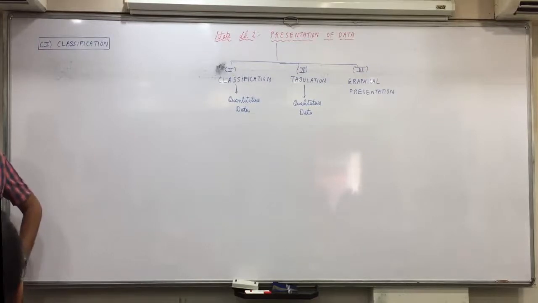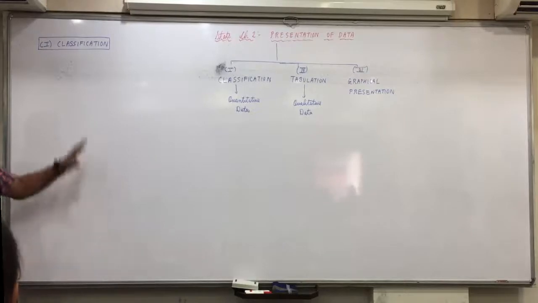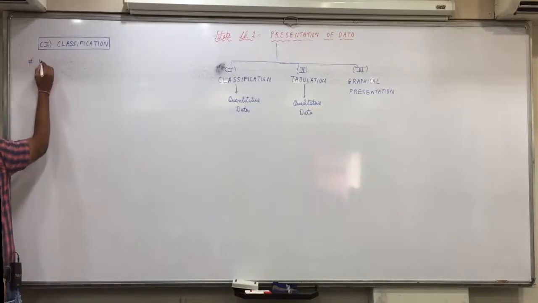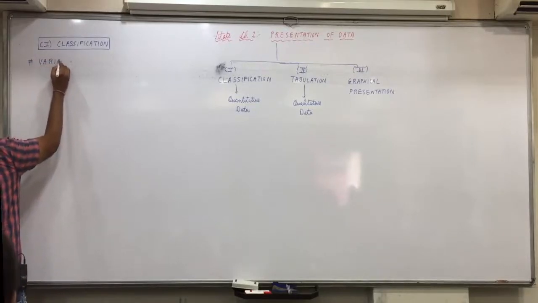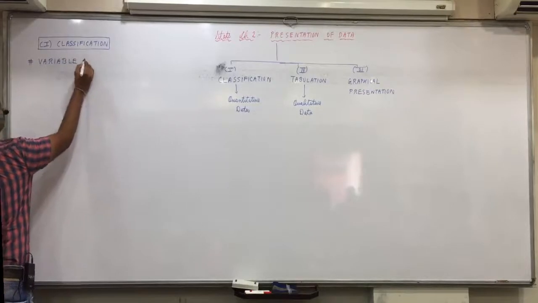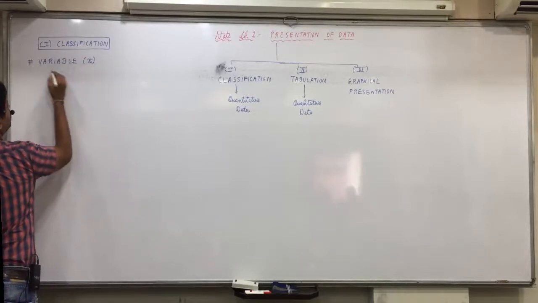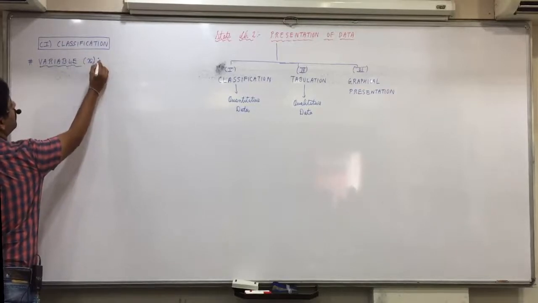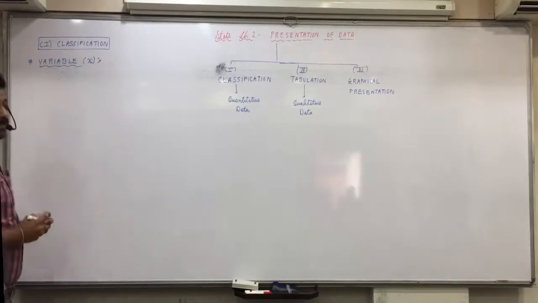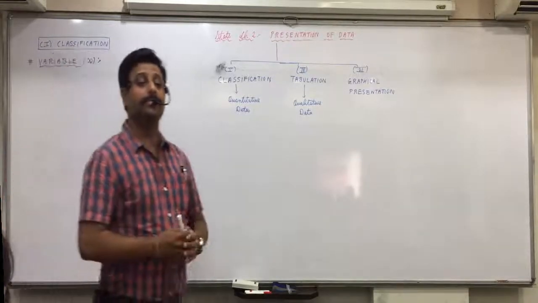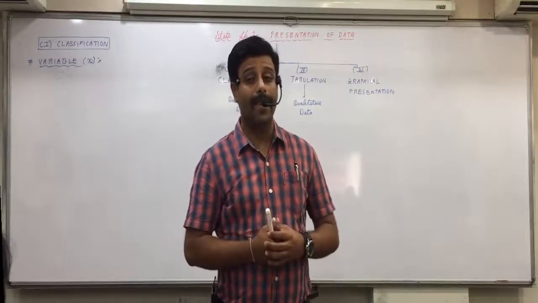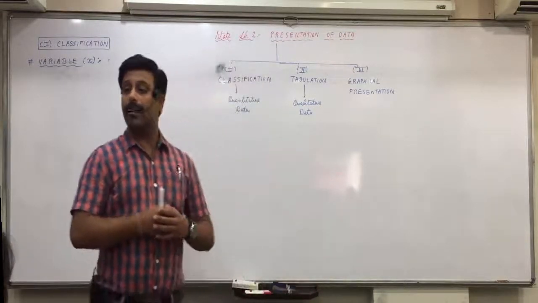Now to explain you the meaning of classification, first I'll discuss 2 terms with you. After that I'll explain you what is the meaning of classification. Okay, so first term is we need to understand what is variable. And variable throughout the chapter would be denoted with the xi symbol. Okay. What do you mean by vary? Or what do you mean by varies? Vary or varies means? Differs.